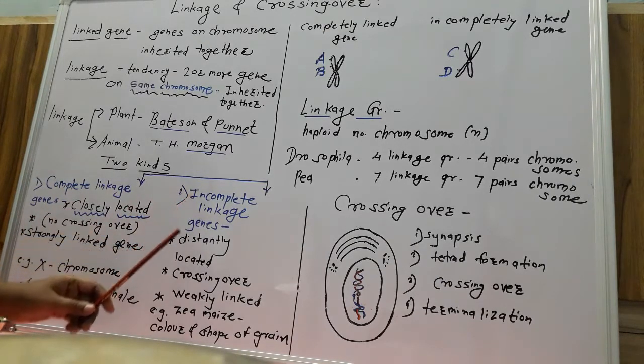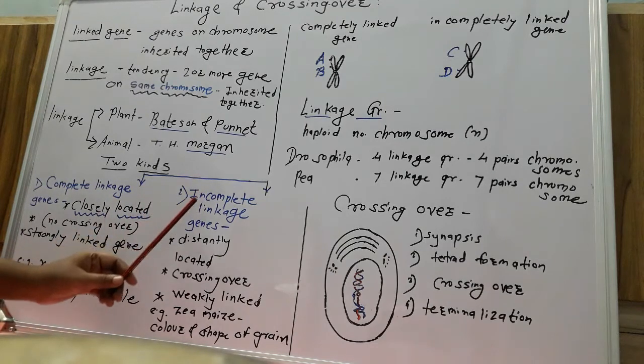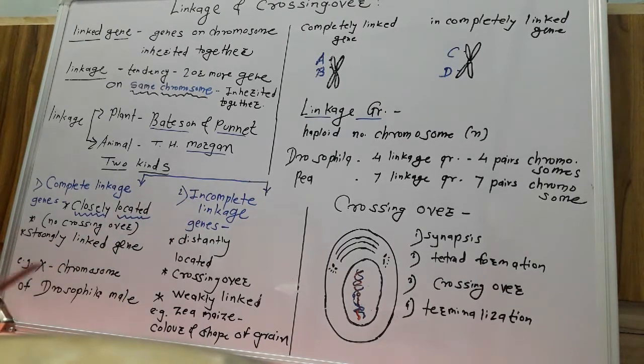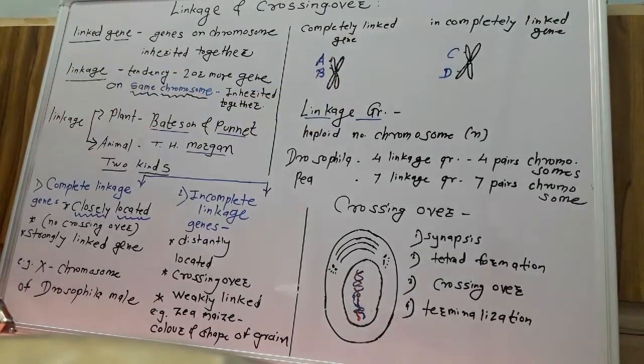Then we go towards the next type, that is incomplete linkage. Incomplete linkage is mainly due to incompletely linked genes. See the structure of an incompletely linked gene.